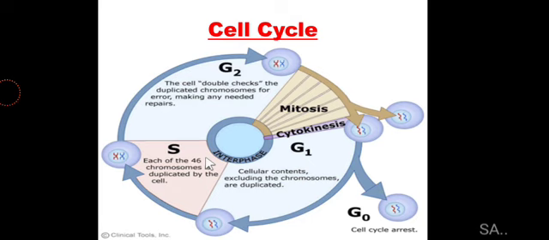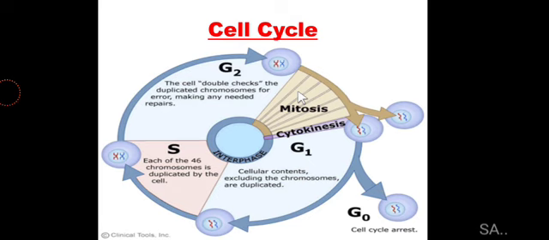Once this phase is finished, the cell enters the G2 phase. In it, different proteins are being synthesized, like tubulin protein and other proteins that are required for the division phase. Besides this, ATP synthesis is also taking place, and obviously RNA synthesis increases during this G2 phase. And at this phase, the cell grows again in size. After that, the cell enters the division phase, and this division is mitotic division.